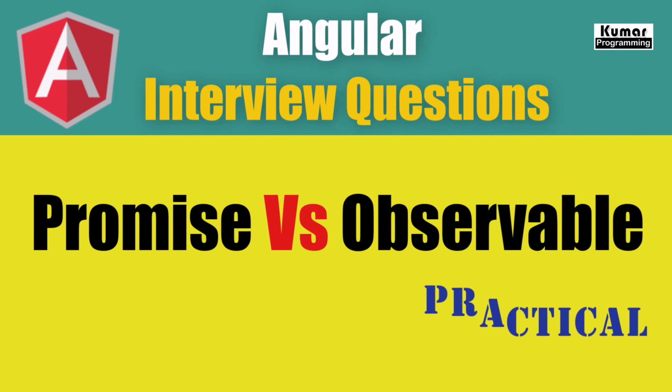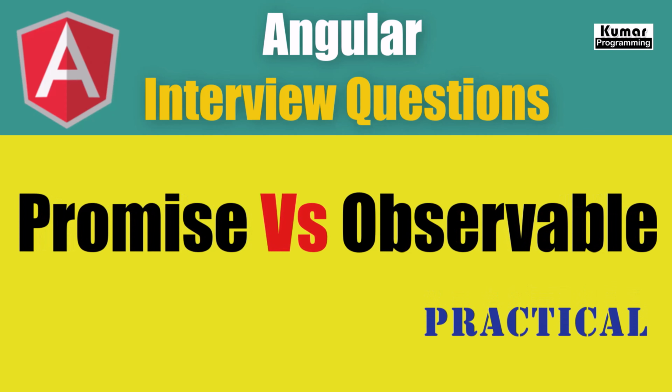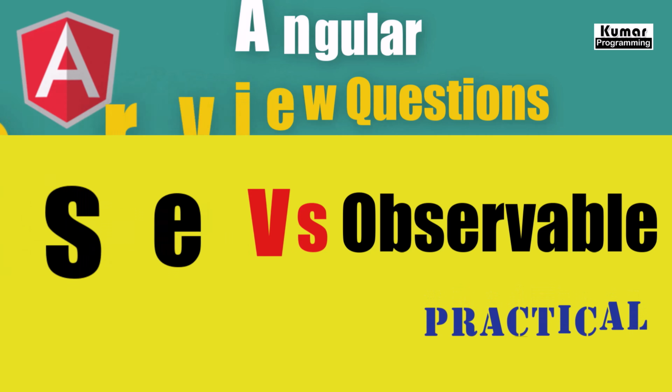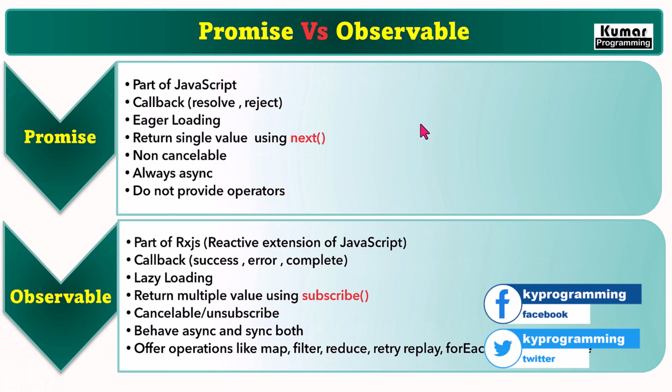Today from the Angular interview question series, we are going to learn about promise versus observable. First we will see the differences between promise and observable, and after that we will see all those differences in the practical demonstration. So let's start. Promises and observables both are used to handle asynchronous JavaScript requests. Now we will see the differences between both of them.